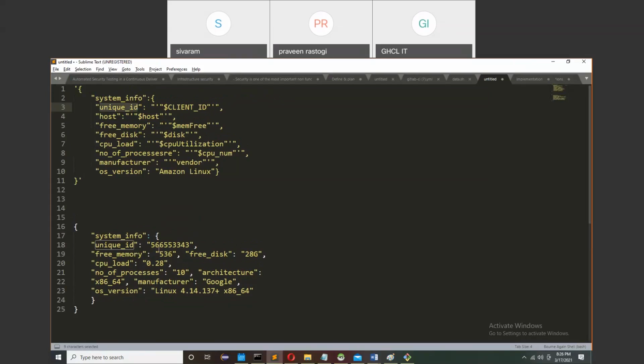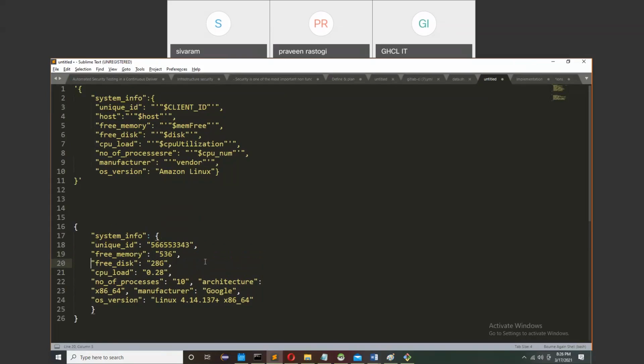Unique ID means client ID. It can be any value. And then you have to send the host. The host value is not given here, I don't know, but I am sending the host as well.